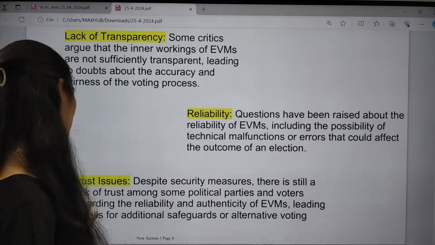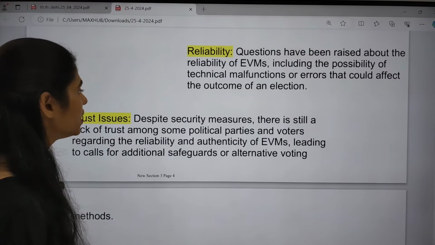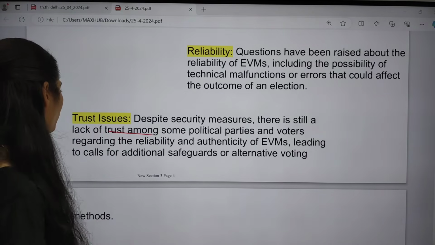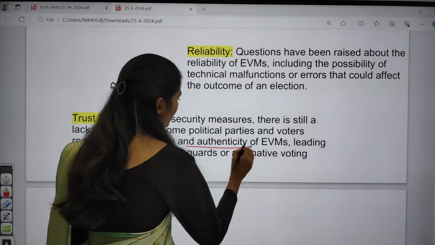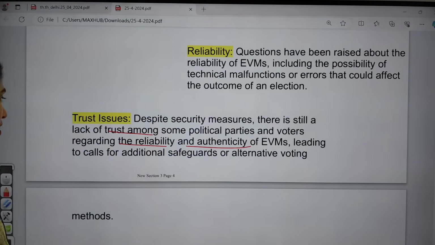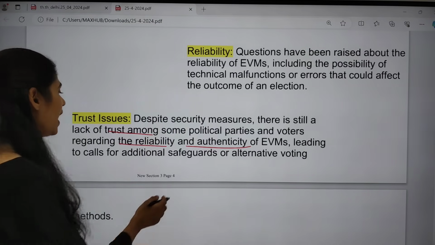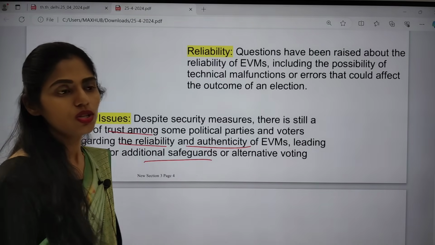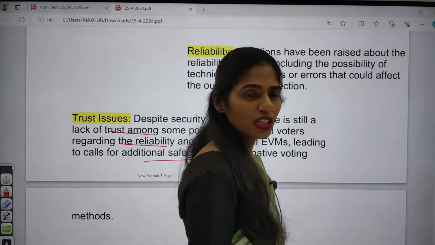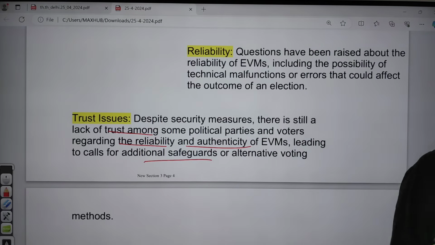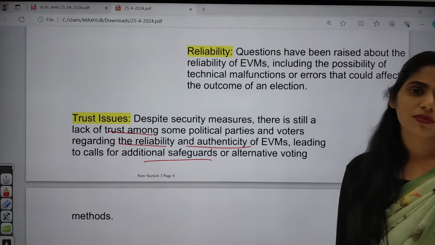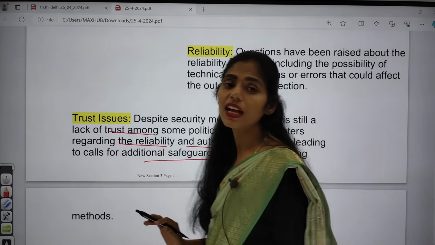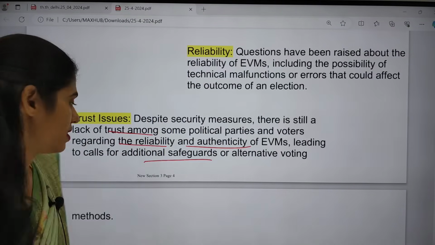And the next one is trust issues. Despite security measures, there is still a lack of trust among some political parties as well as voters regarding the reliability and authenticity of electronic voting machines. That sometimes leads to additional safeguards or alternate voting methods. So these are some important concerns. We discussed what EVMs are, what the advantages and features are, and what the concerns are. So if you get any question on EVMs, you have to include these points so that you can write a very good and decent answer.